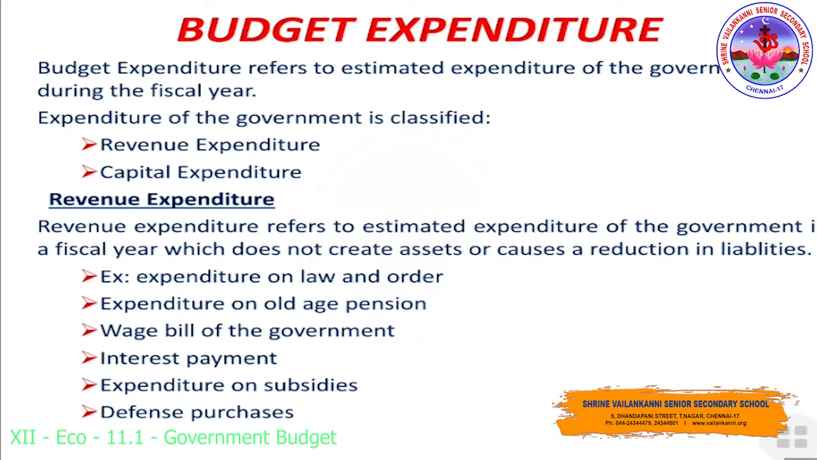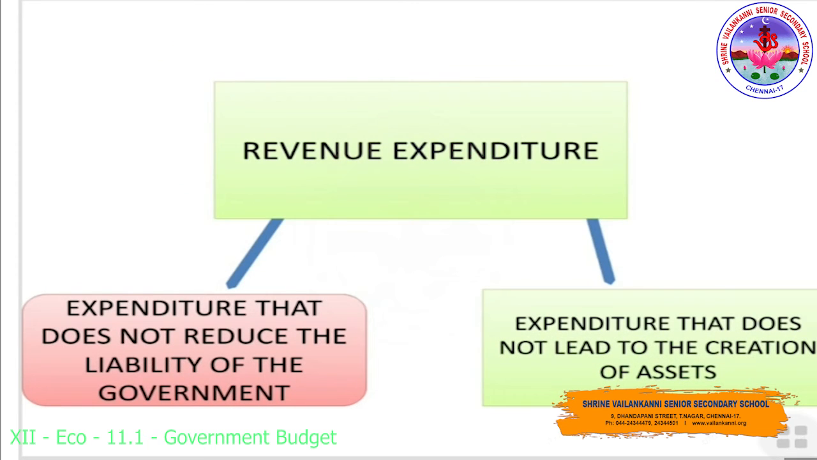It is recurring in nature. It is incurred on the normal functioning of the government and the provision of various services. Examples: expenditure on law and order, expenditure on old age pension, wage bill of the government, interest payment, expenditure on subsidies, defense purchases. These are examples of revenue expenditure. Revenue expenditure is expenditure that does not reduce the liability of the government and does not lead to the creation of assets.